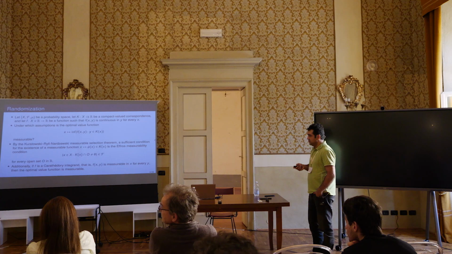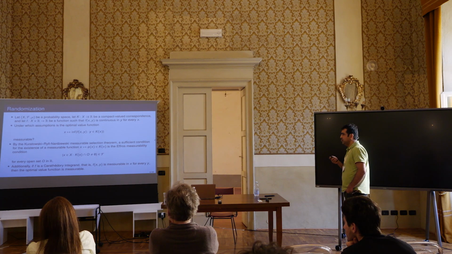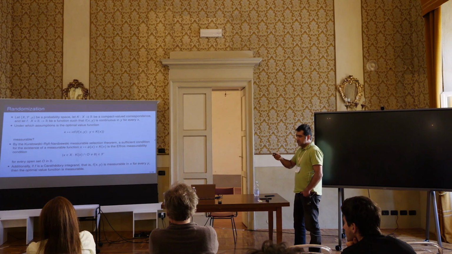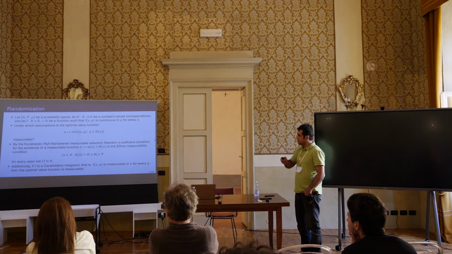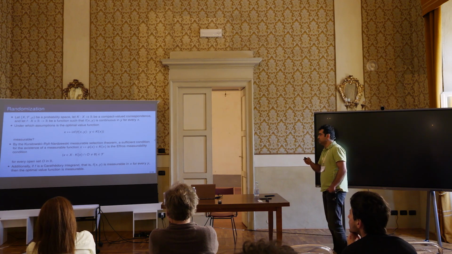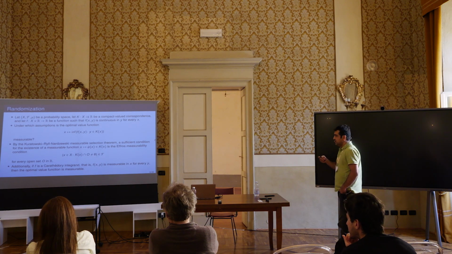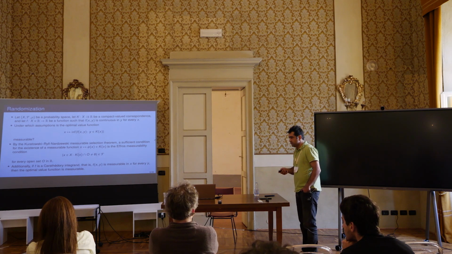And the second, additionally, we also need that the function f is what is called a Carathéodory integrand. That means that in addition to being continuous in y for any fixed x, it must also be measurable in x for any given y. In this case, we can prove that this optimal value function is measurable.